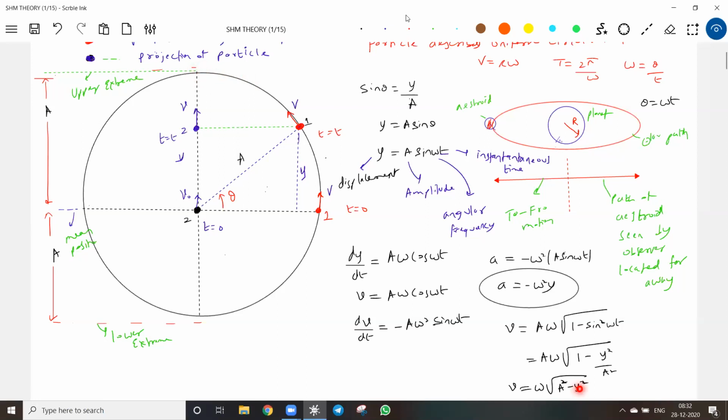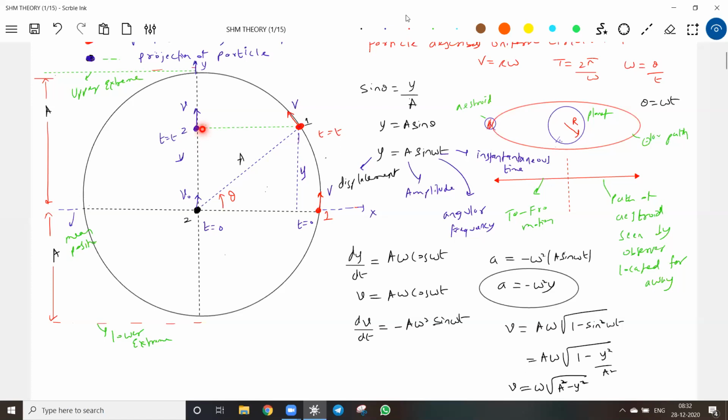You have this equation, put y equal to a. This point is y, this is the x-axis. If this is the origin, then y equal to 0 gives maximum speed.